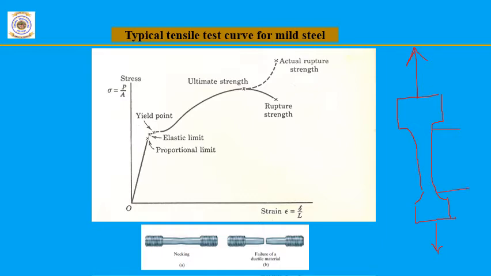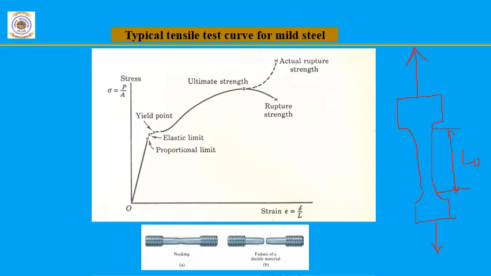So this is nothing but the gauge length. L0 is the initial gauge length before applying the load. This sample is inserted in the universal testing machine to conduct the tensile test. Before applying the load, first we have to measure the initial gauge length of the sample. Then once we start applying the load, there is a small increment in the gauge length. As the load increases, there is an increase in the gauge length.